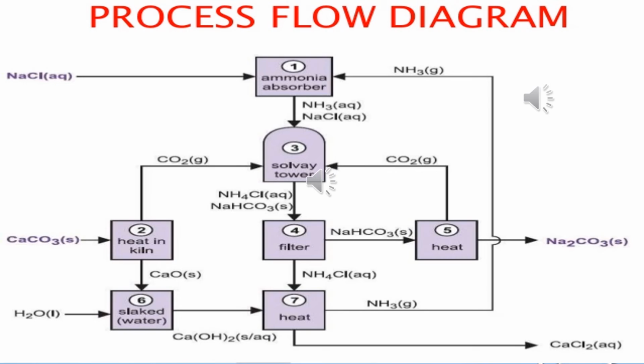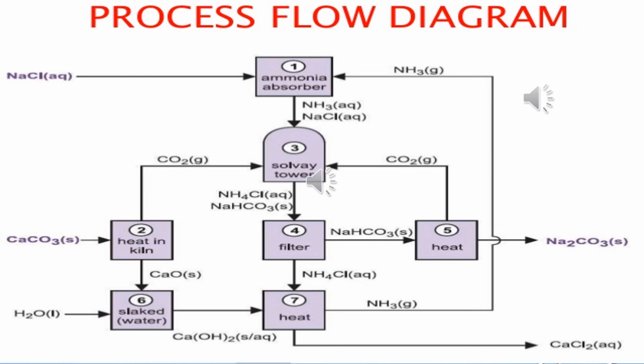Then that ammoniacal brine is converted into ammonium chloride and sodium bicarbonate. Those are filtered. Ammonium chloride is separated and sodium bicarbonate is separated. That sodium bicarbonate is converted into sodium carbonate, and that ammonium chloride is then heated and converted into ammonia. So students, in this flow diagram, those points are explained one by one.